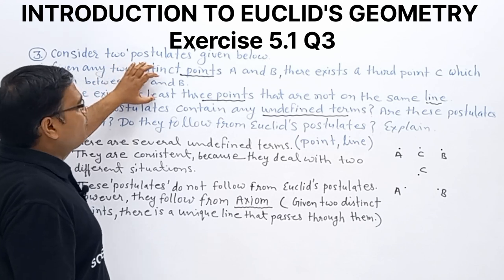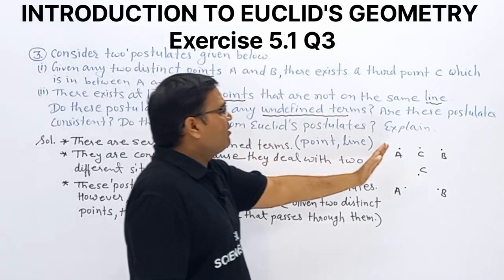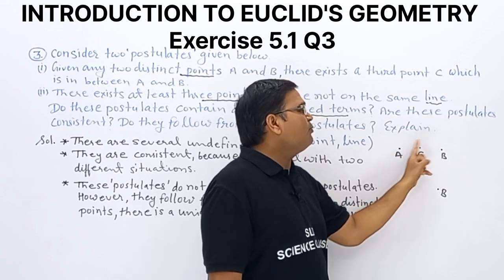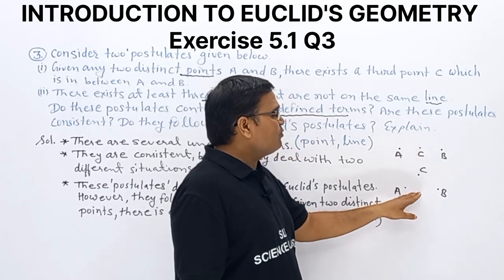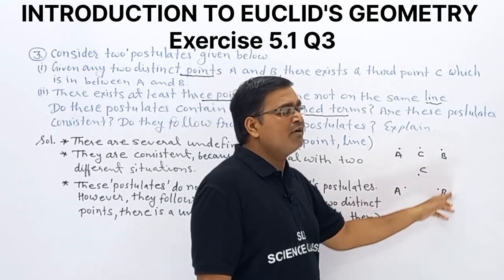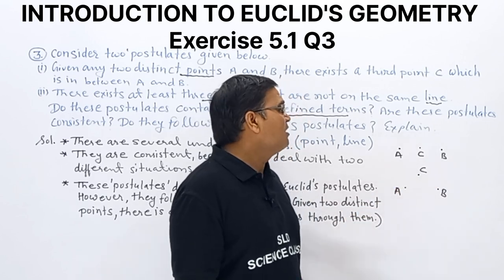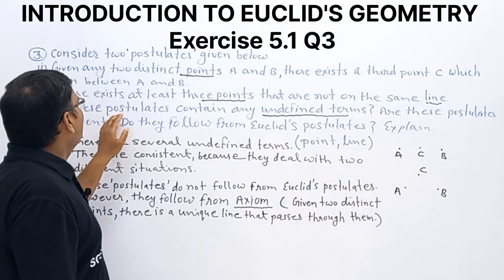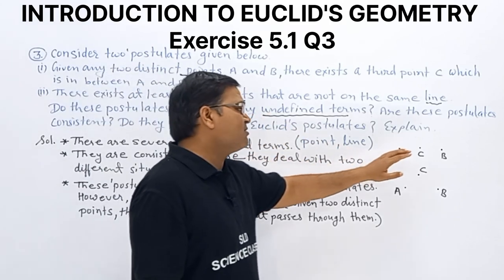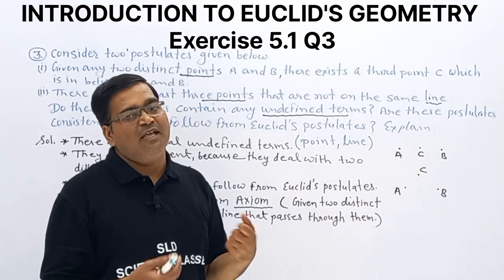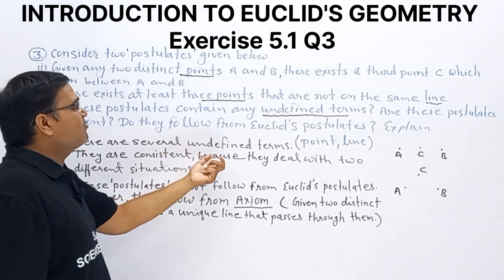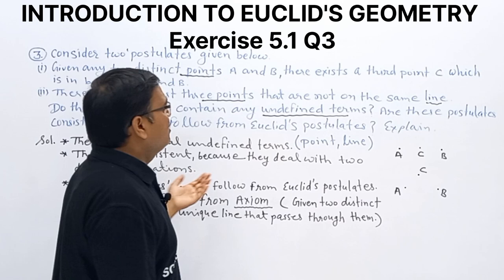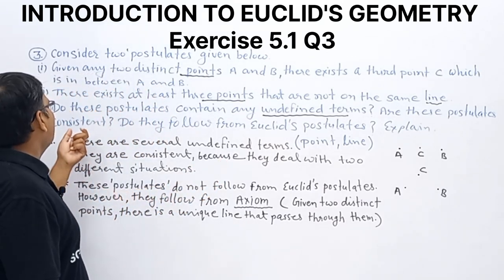We have two postulates: one with two distinct points and a third point between them, another with 3 distinct points not on the same line. First question: do these postulates contain any undefined terms? Yes, several, like point and line. Second: are they consistent?